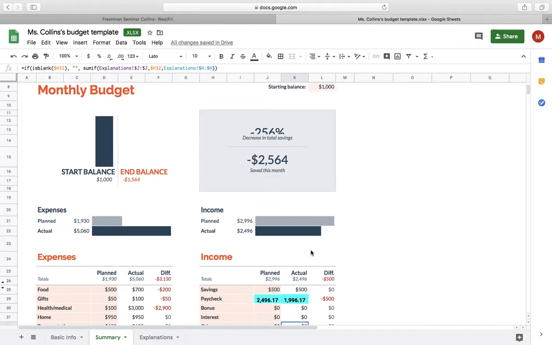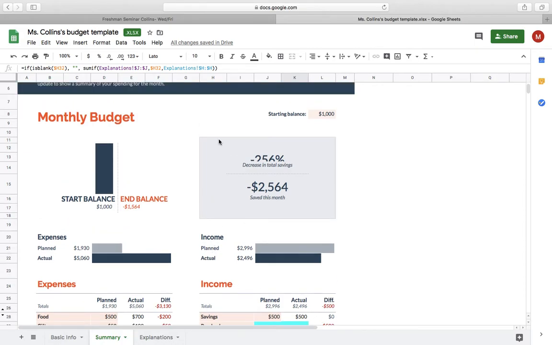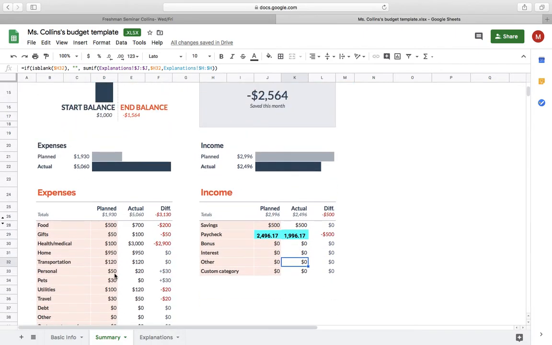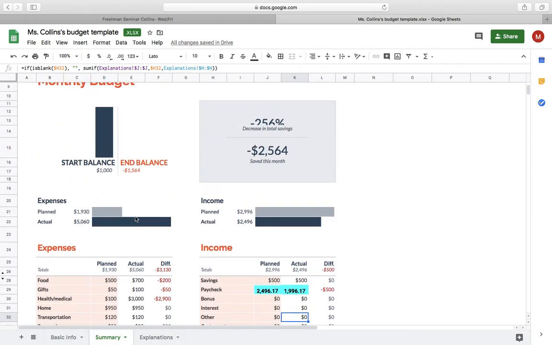So now we see that my planned income was $29.96. However, my actual overall income was $24.96 because I did send $500 to savings. Now this is where you see your starting balance as well as your end balance. I started out with $1,000 in the bank. Now, because of all of this poor budgeting as well as my hospital trips, my ending balance is actually in the negatives.